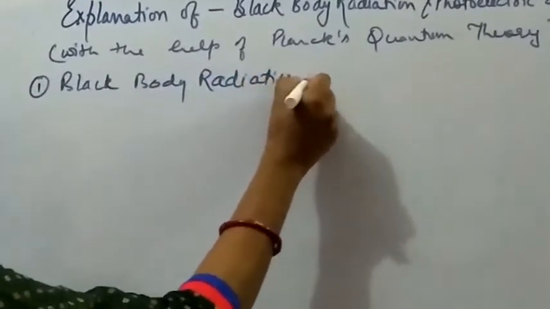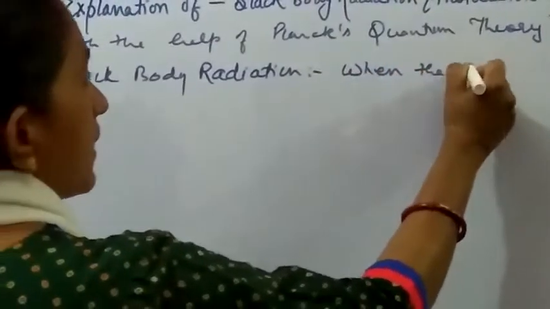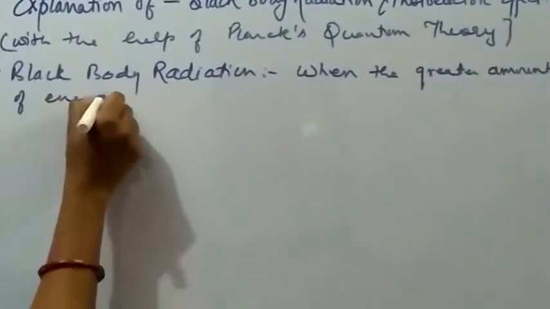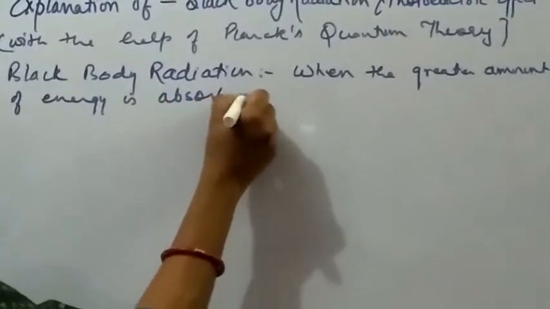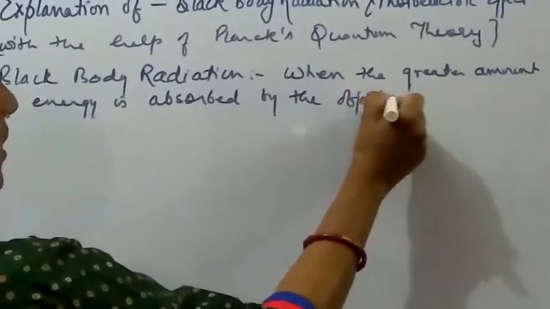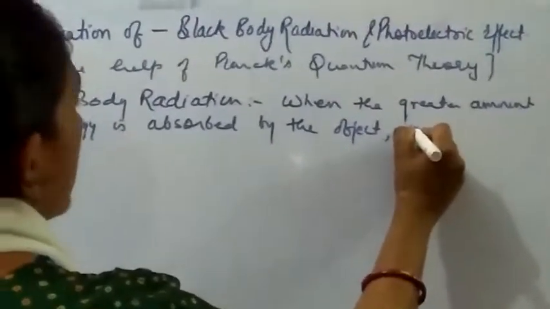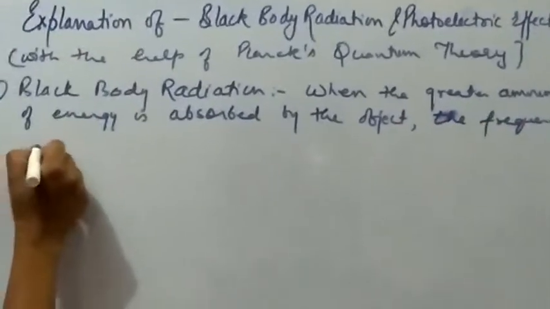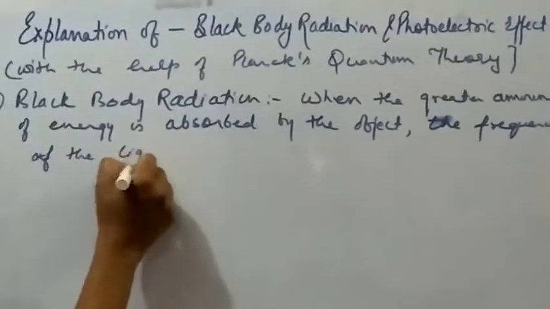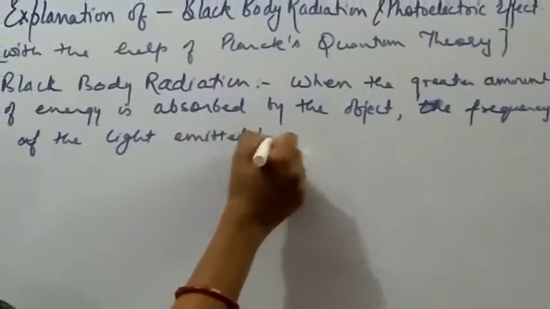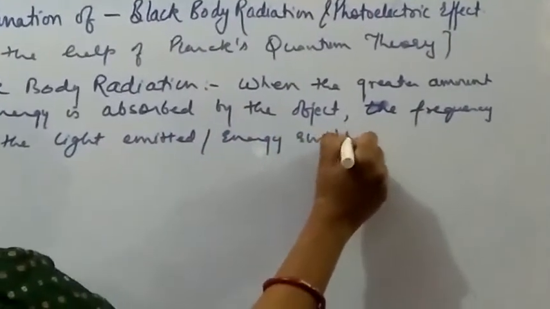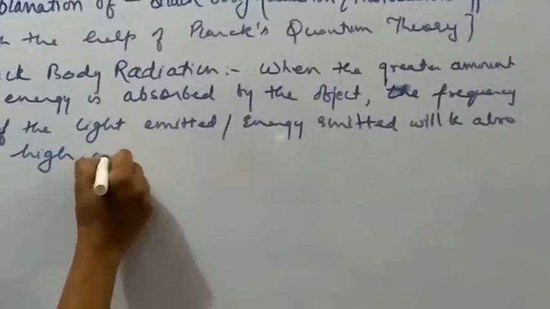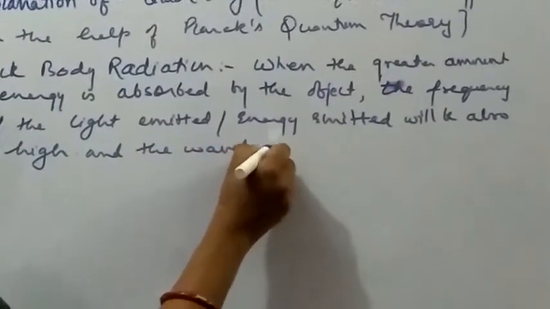So here we can simply state that when a greater amount of energy is absorbed by the object, or a substance, the frequency of the light emitted, or the energy emitted, will also be high, and the wavelength will be less.